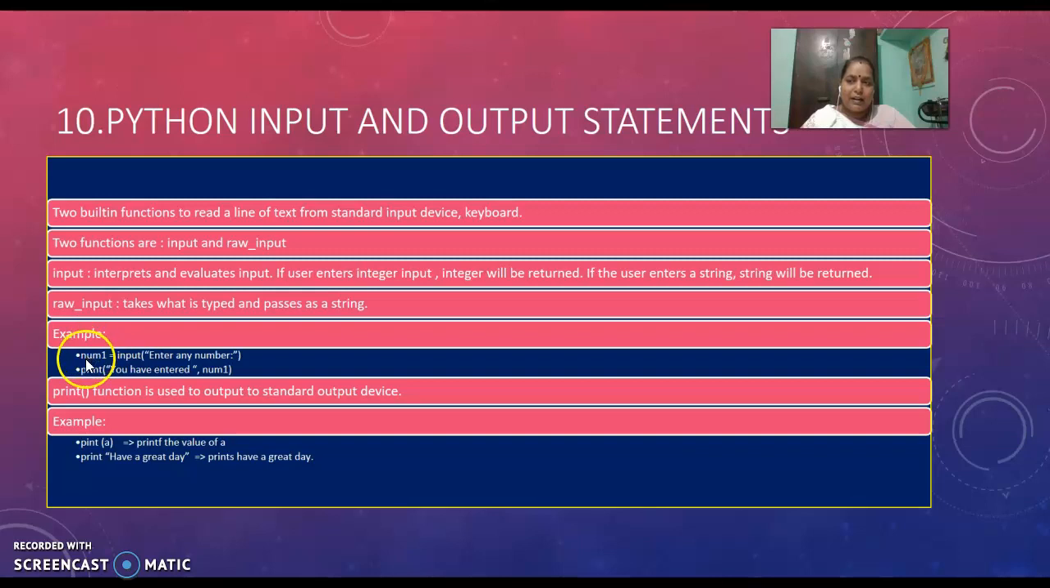For example, here num1 is a variable. Input of enter any number. Print you have entered number num1. In this case, if I enter an integer value, it will return an integer value. If I enter a string value, it will return the string value. In the case of raw_input, whatever is given as input, it will pass as a string. Next example, print A. This will print the value of A, and print within double quotes, if we give have a great day, this will print as have a great day. So this print statement is used to output to the standard output device.